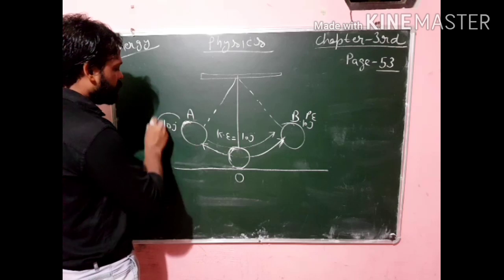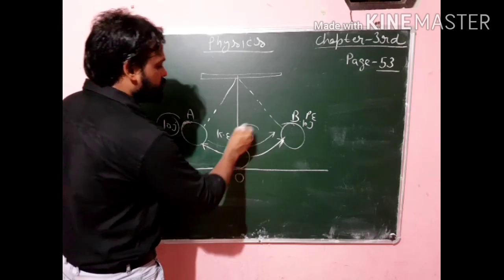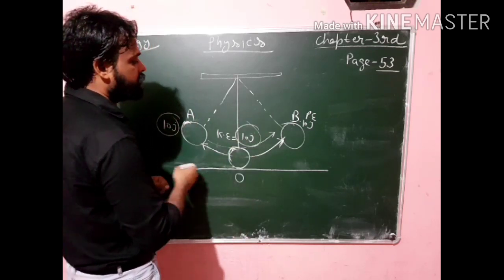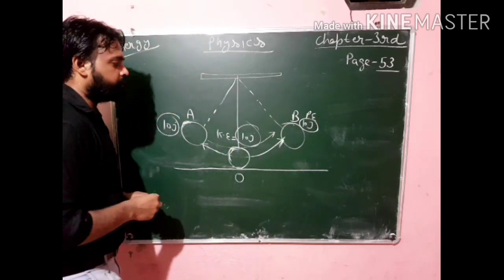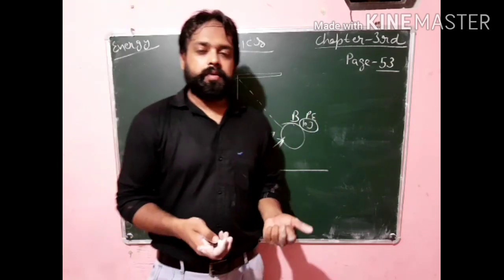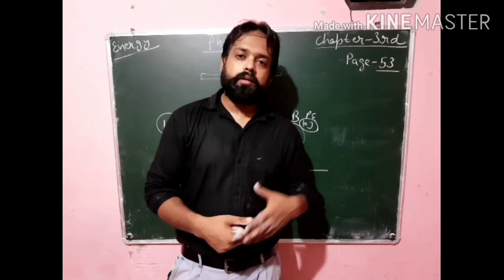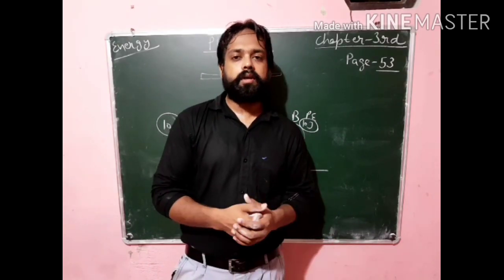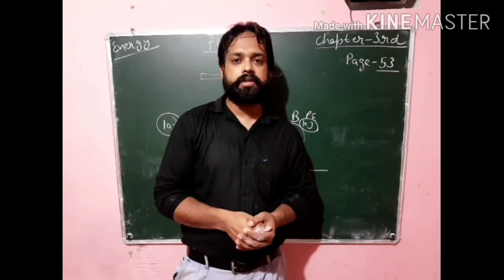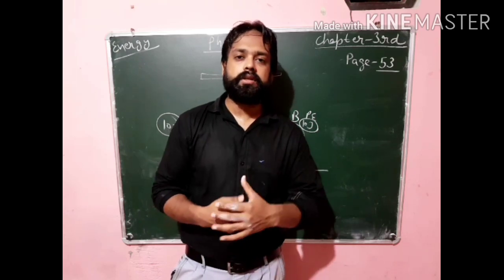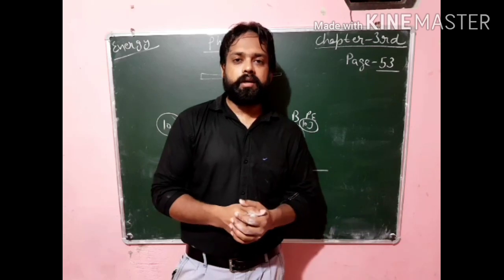Why? Because 10 joule of potential energy is converted into 10 joule of kinetic energy. Again this 10 joule of kinetic energy is converted into 10 joule of potential energy. So in this way, even in this case, we cannot create energy or destroy energy. Only one form of energy is converted into another form of energy. So in this case, the potential energy is converted into kinetic energy.